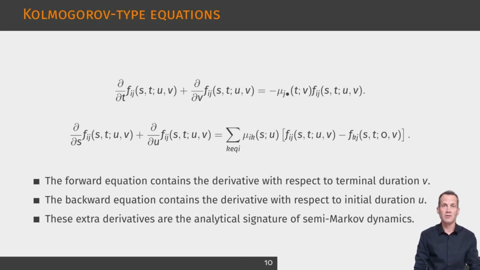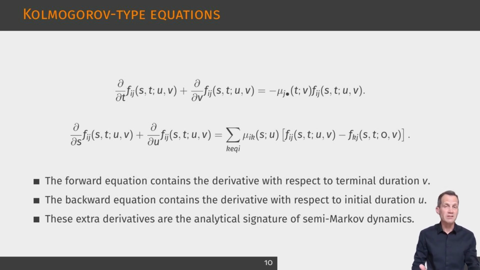The slide presents the forward and backward differential equations associated with transition densities in the Semi-Markov framework. The forward equation involves the terminal time and the terminal duration. It contains the usual loss term due to exits from the destination state, but it also contains a derivative with respect to terminal duration. This additional derivative reflects the deterministic aging of the duration coordinate while the process remains in the same state. The backward equation involves the initial time and the initial duration.